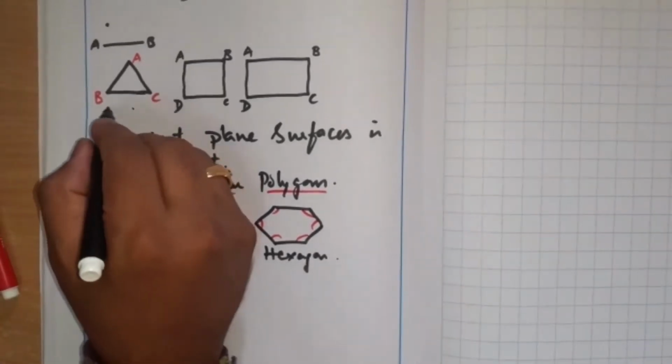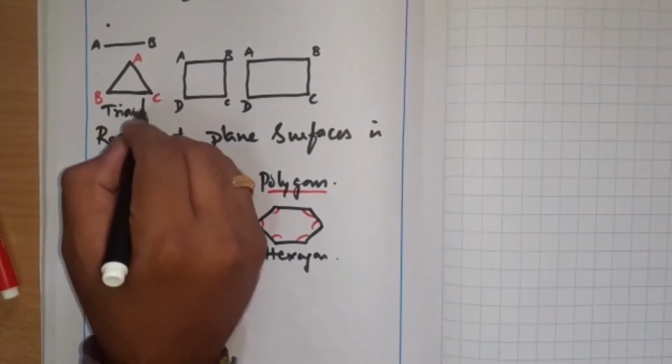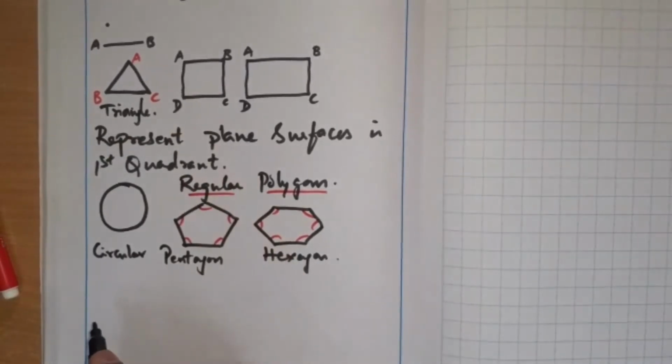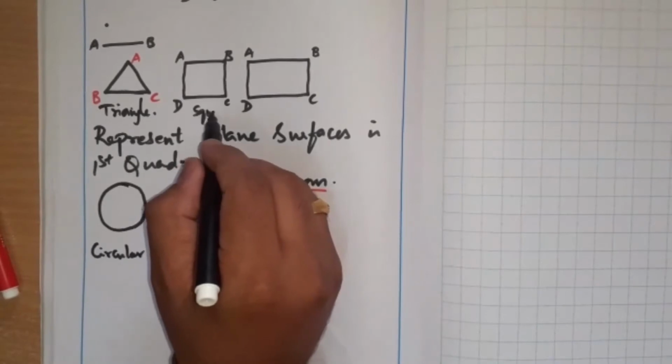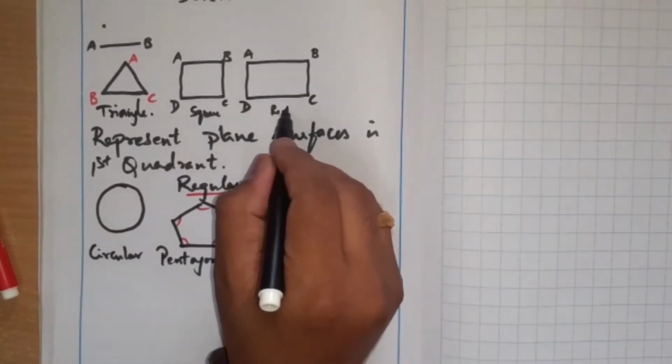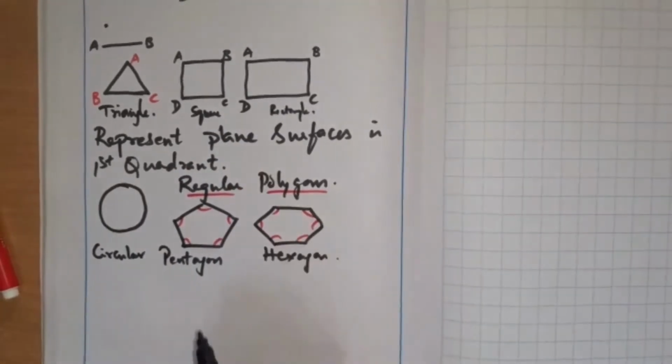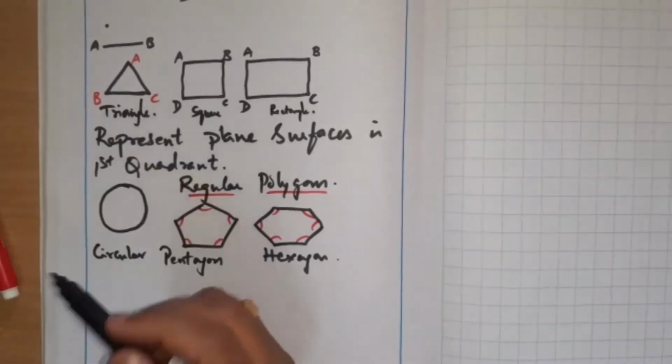Similarly, a triangle and different types of triangles. Rectangle, square, and different types of triangles like isosceles triangle, equilateral triangle.